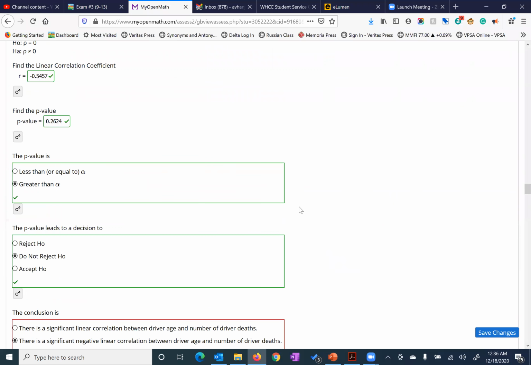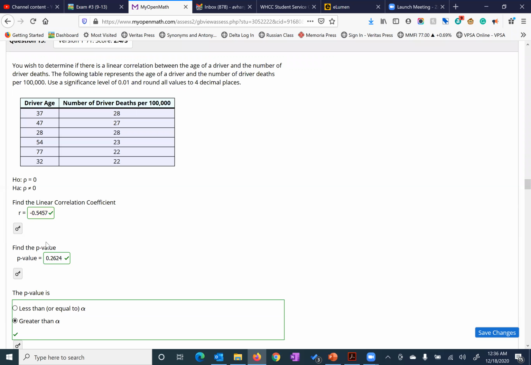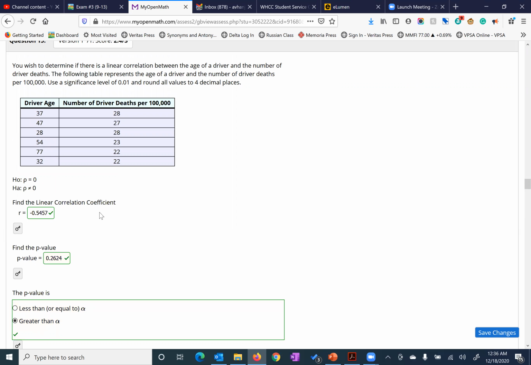So number 15 has a little issue here, right at 15. If you look at this here, everything's good. H0 is rho equals 0. The alternative hypothesis is rho not equal to 0, okay? And if we look at this here, notice the p-value. So here's what you want to do. The p-value is 0.2624, and the alpha value is 0.01. Which one's bigger?